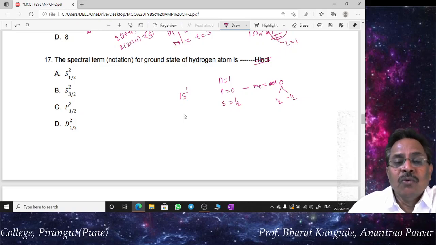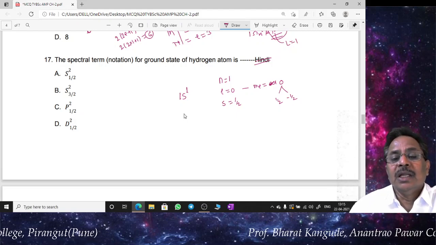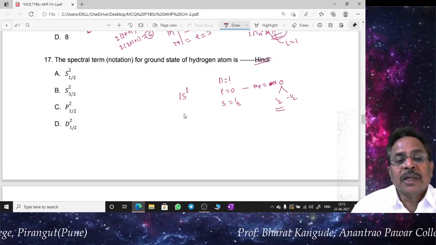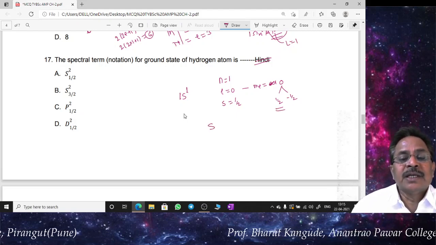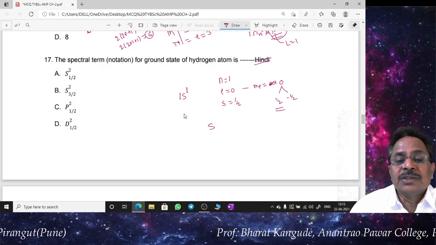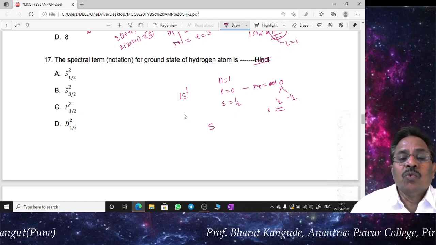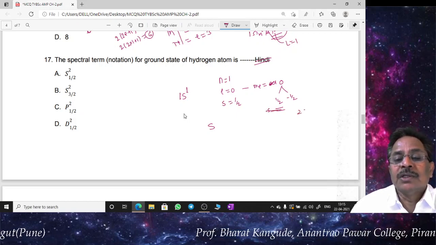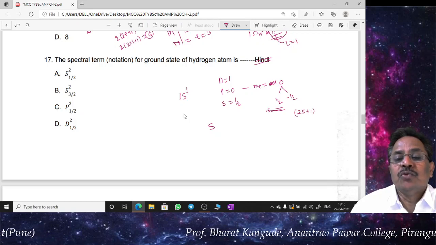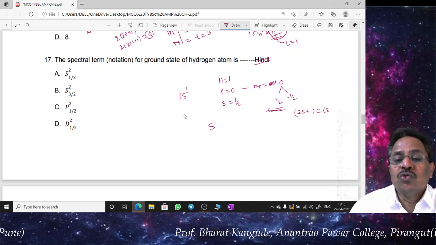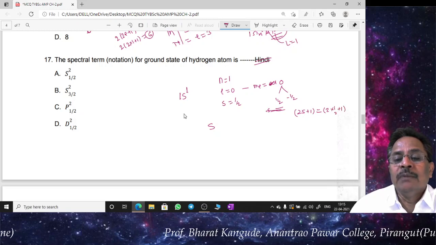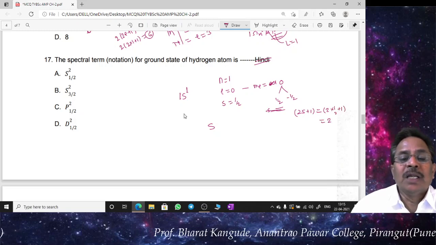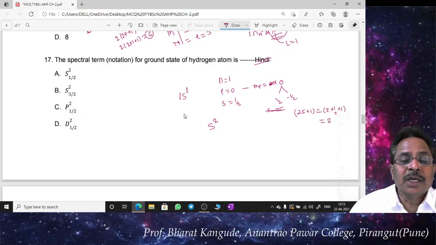So if I go for this type of distribution, then for this electron, L is equal to 0, that is S state. Then since small s is equal to 1/2, we can calculate twice s plus 1, that gives you the multiplicity. So it gives me 2 into 1/2 plus 1, that is going to be 2. So multiplicity is 2. I'll write here, this is the multiplicity.